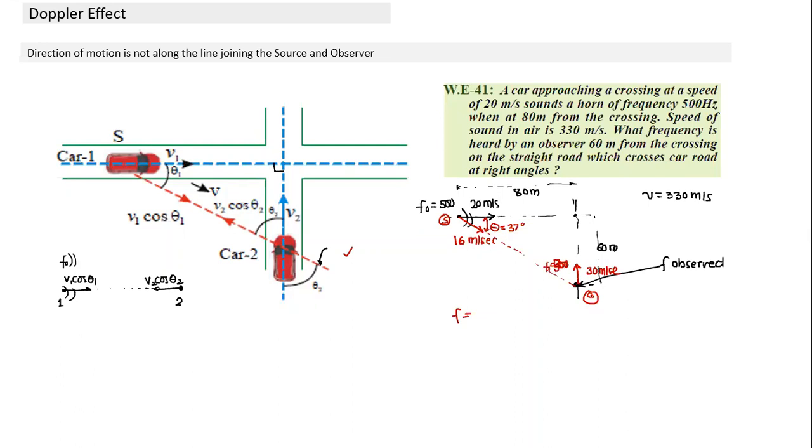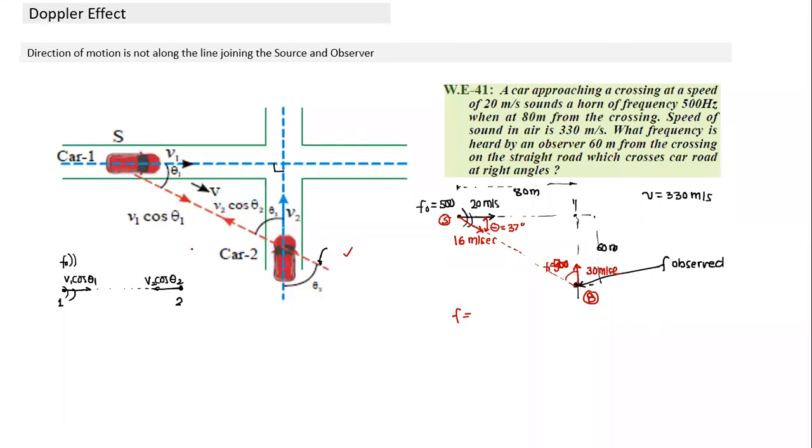The question may be: will the observer in car B observe a phenomenon of beats? Yes, sir, we can calculate. Any difficulty in calculation? All that has to be clear is who is the observer and who is the source. In this case, the observer could be in car A also, or in car B also. But depending on whichever case is given, we define observer and source, and we take the component velocity. Easily you can solve. We take the component, and it becomes similar to this kind of question.